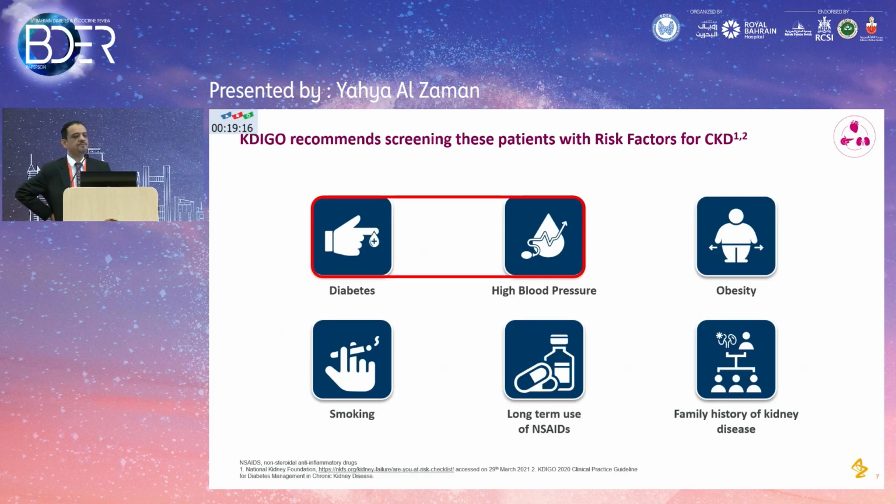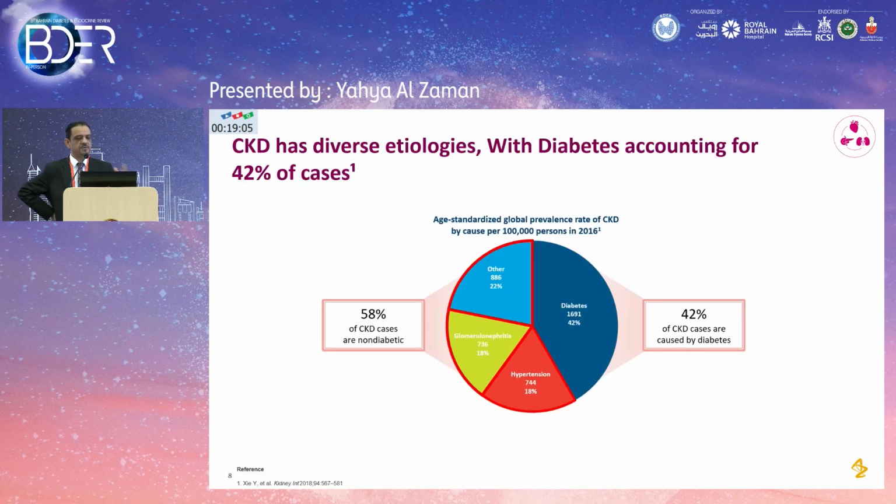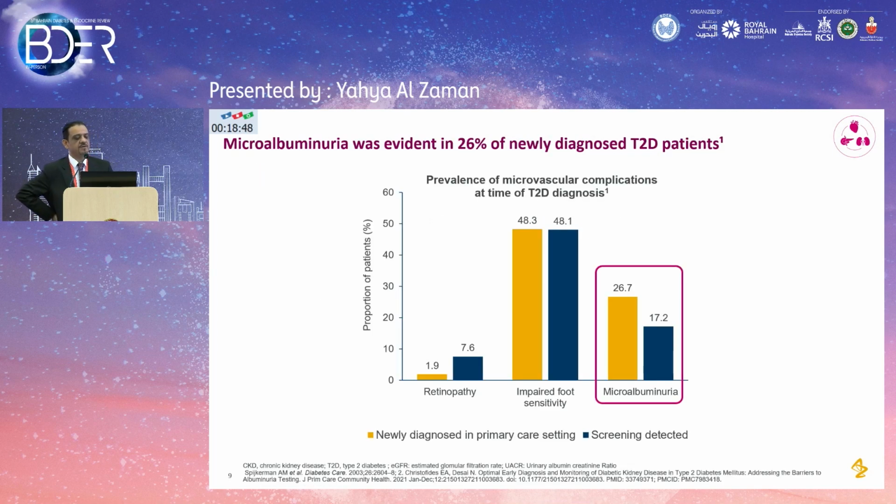So KDIGO recommends screening in certain high-risk populations, which we are mainly concerned with here: diabetic patients and high blood pressure patients. We know that in chronic kidney disease patients, almost 42% are diabetic and 58% have other causes of chronic kidney disease. The majority are diabetic patients, so that's why there is a focus on diabetic patients as a cause of chronic kidney disease. This is a very important slide.